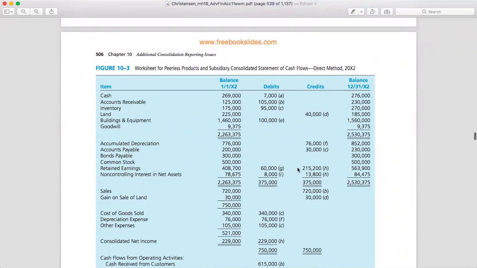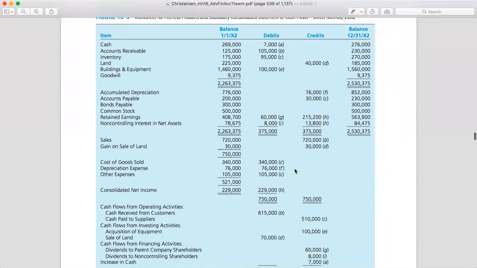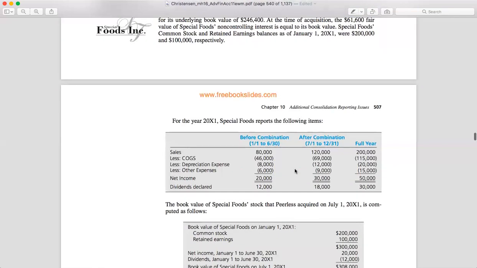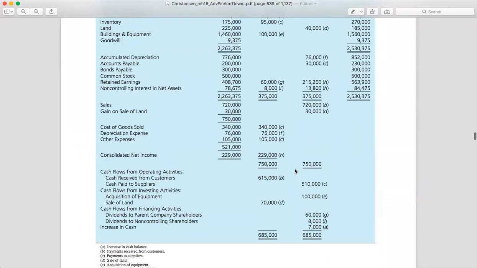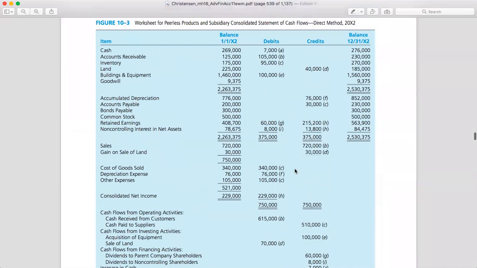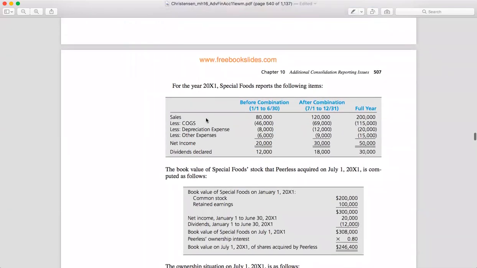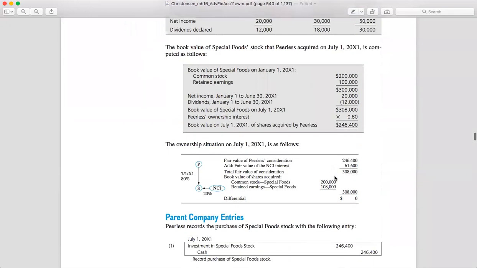This is more or less the same as the one that we did before, right? Okay, so this one, sales. Okay, so these are the details. And cost of goods sold, this amount, and after the combination it becomes like this. Okay, so the dividend declared is 30,000.